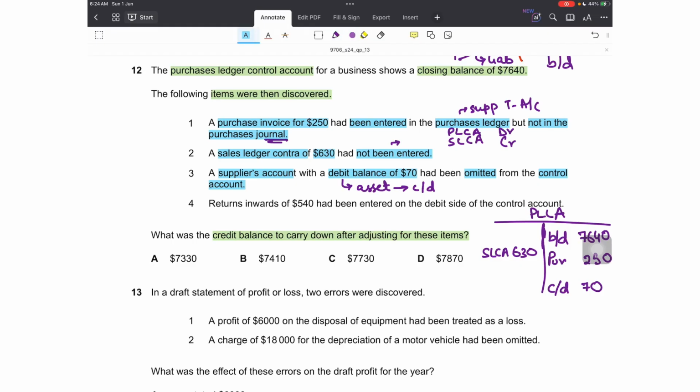The last transaction is returns inwards. Returns inwards of 540 had been entered on the debit side of the control account. Why? Returns inwards have nothing to do with your suppliers. Returns inwards are from customers, so this shouldn't have been recorded at all in the PLCA. It has nothing to do with PLC. But since an error has been made on the debit side of the control account, how should this be corrected? By crediting my PLCA with 540 for returns inwards. So this will give me a balance carried down figure on the debit side amounting to 7870, option D.